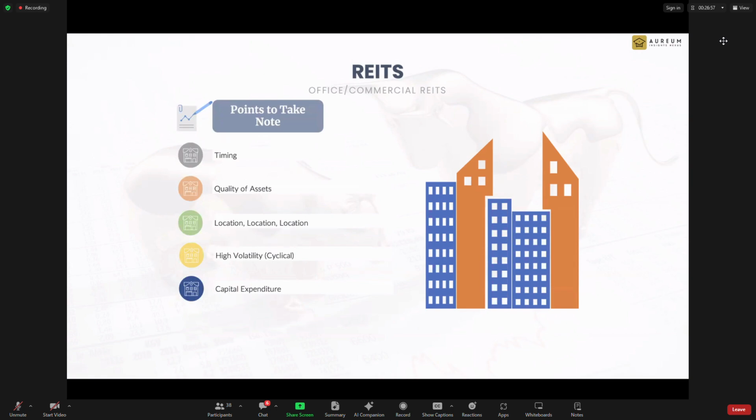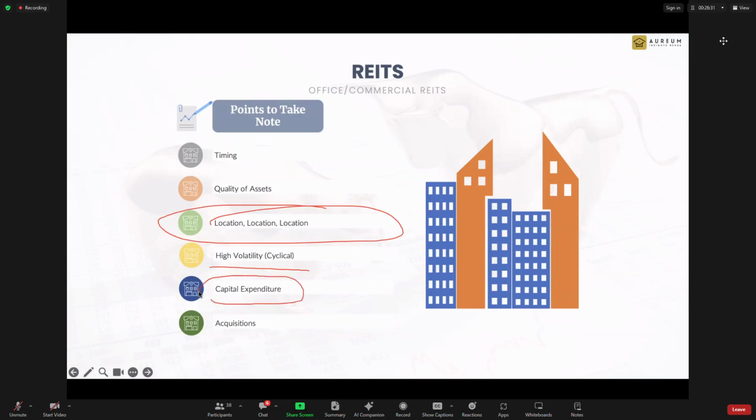What do we look out for in office building? It's quality. I said office building are key one, but ultimately it's still location. Two things: office are more volatile than shopping. Office are more volatile, especially downsize, and capital expenditure can be quite high.